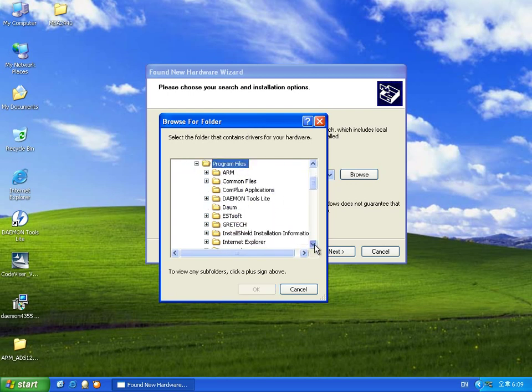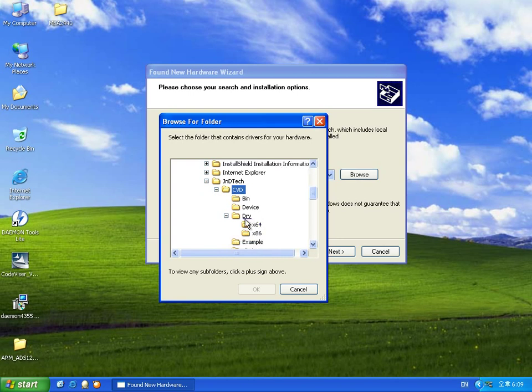Under Program Files, under J&D Tech, CBD, there is a folder named Driver. There are two drivers. This one is for the 64-bit PC and this is for the 32-bit PC.